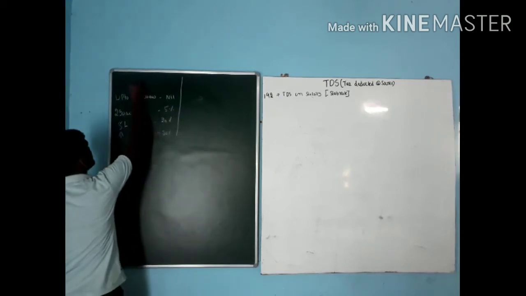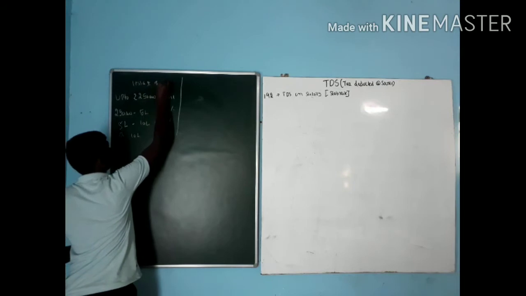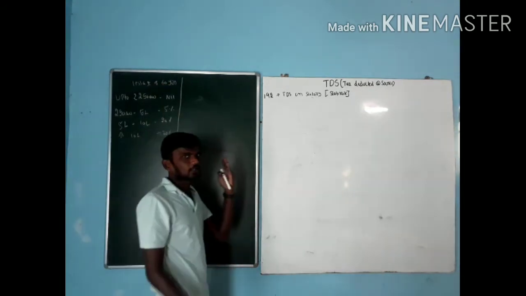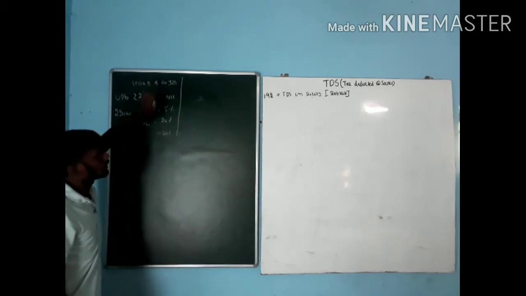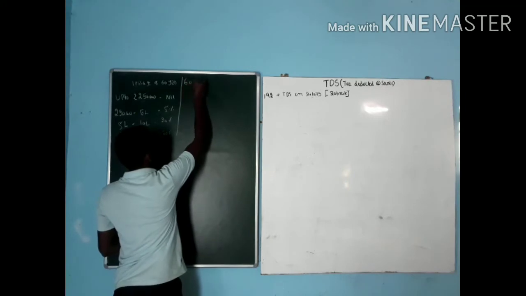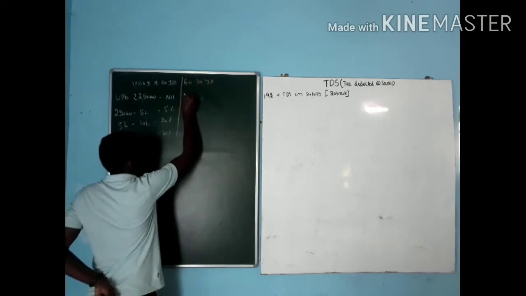This is for those below the age of 60 years. If your age falls between 0 and 60, you have to pay this bracket. Next, if age falls between 60 and 80 years, then up to rupees 3 lakh is nil.